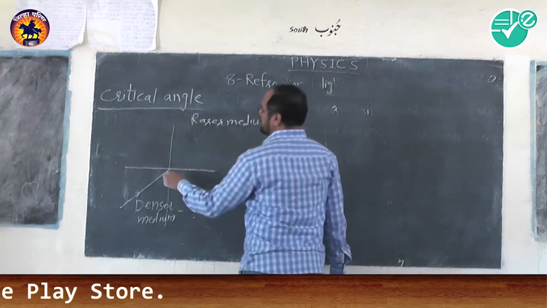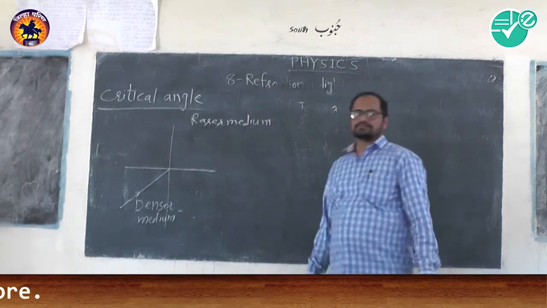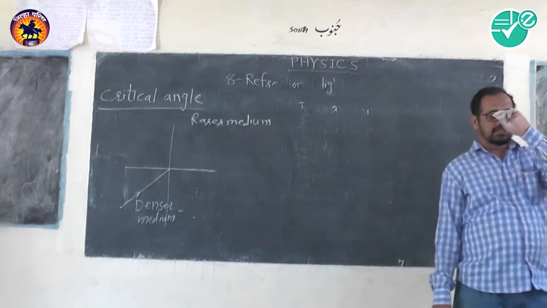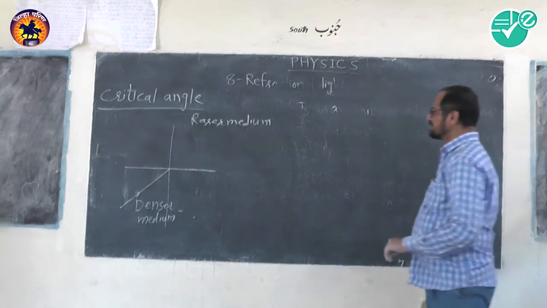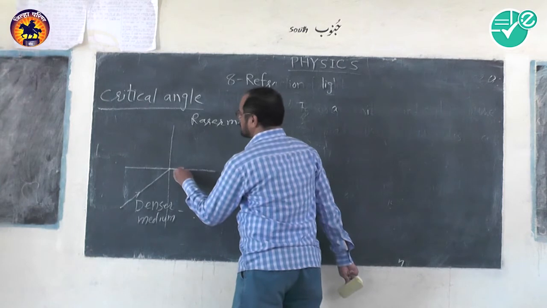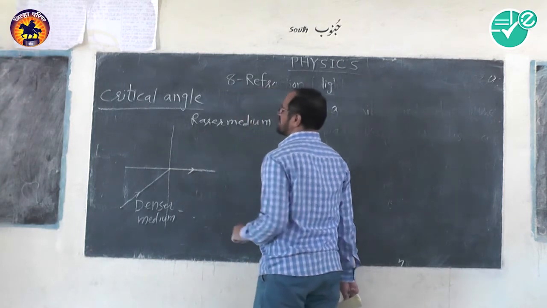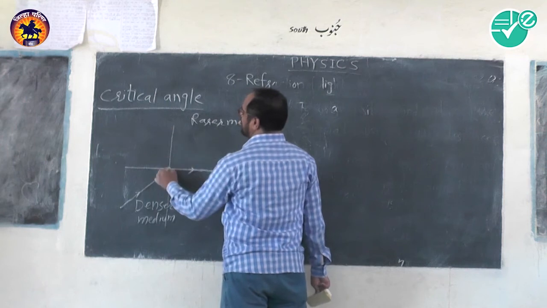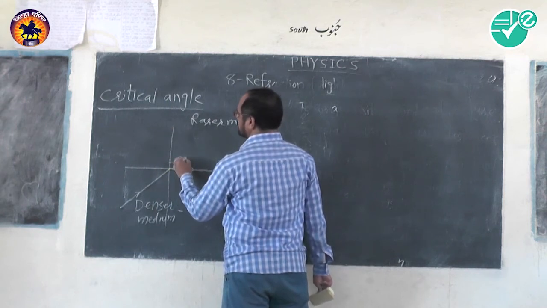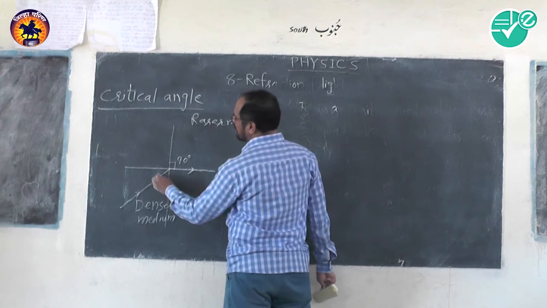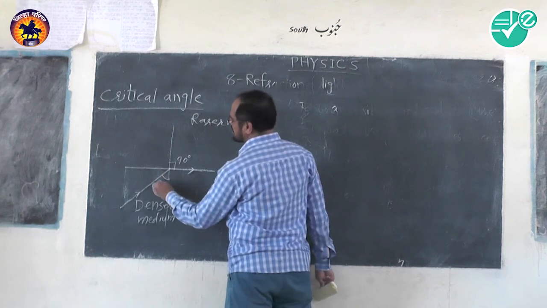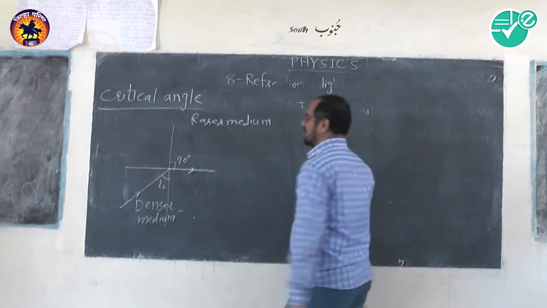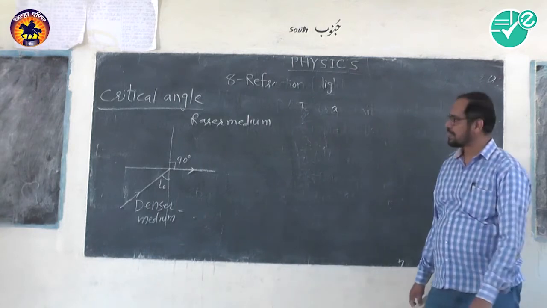When it passes through the interface of the media, it will be refracted and graze the surface, making an angle of 90 degrees with the normal. This angle of incidence is called the critical angle.